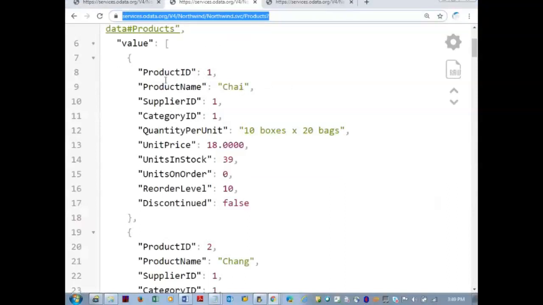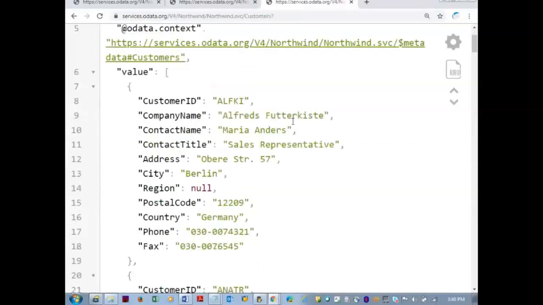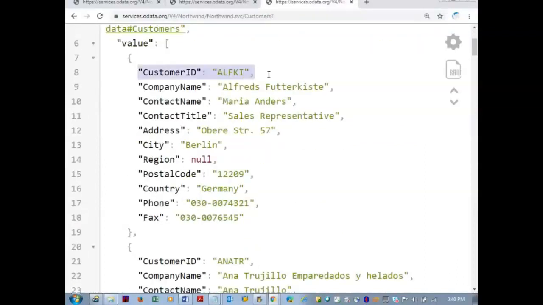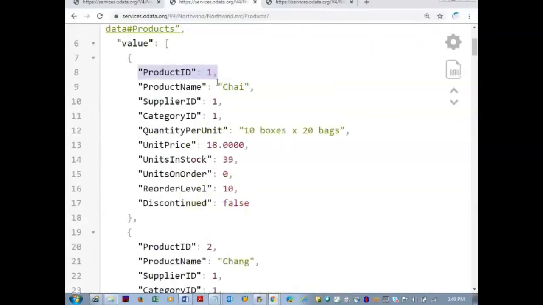Let us assume that product ID is the primary key. I cannot guarantee that it is a primary key, but I just assume that. Later we'll see there is a separate document where we can see the data types of each and every property. Till that time, believe me, assume that product ID, because it ends with ID, is the primary key, and in the customers, customer ID is the primary key. Product ID is the integer type.